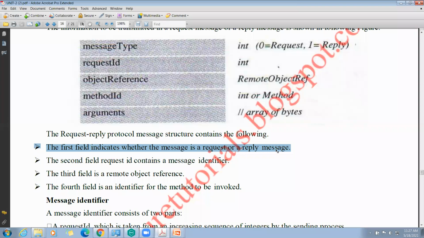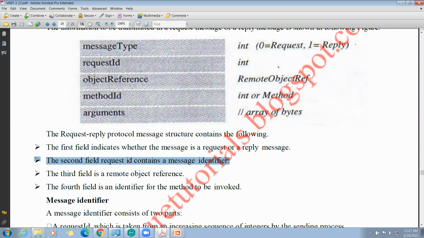Here, both are messages, right? The first field of this protocol indicates whether it is a request message or a reply message. Request message means client to server. Reply message means server to client. The second field contains the request ID.